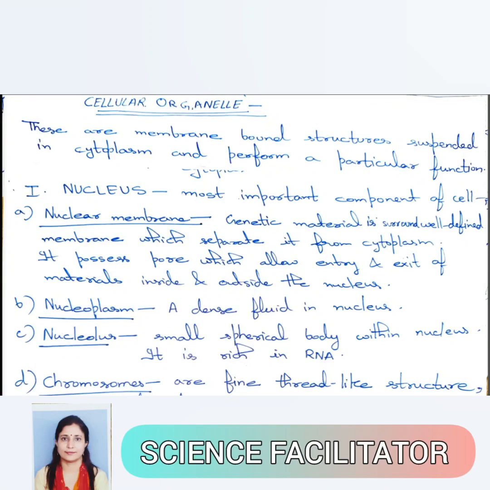Discuss about cellular organelles. These are membrane-bound structures suspended in cytoplasm and perform a particular function. Let's discuss the first organelle, that is the nucleus. The nucleus is the most important component of the cell.